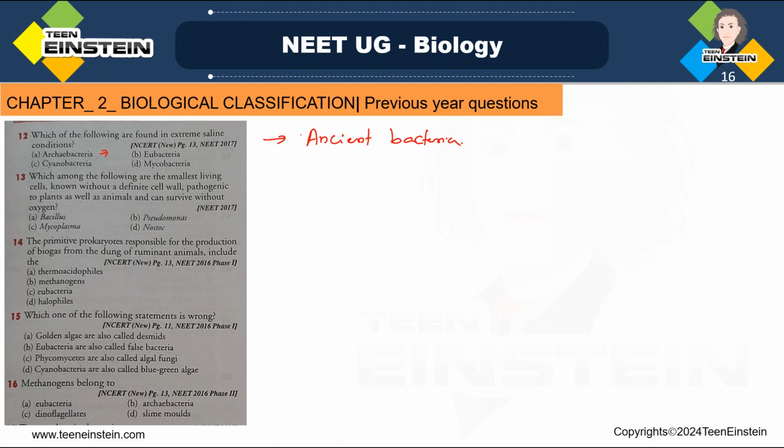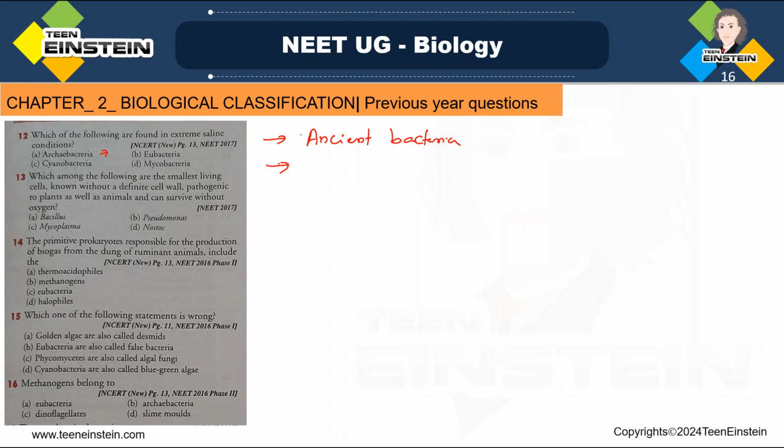This has the capacity to live in diverse conditions like saline condition, different pH conditions, and this saline bacteria are called halophiles. For example, we can say Halobacterium, Halococcus is an example for halophiles. Halophiles means they can live in extreme saline conditions.